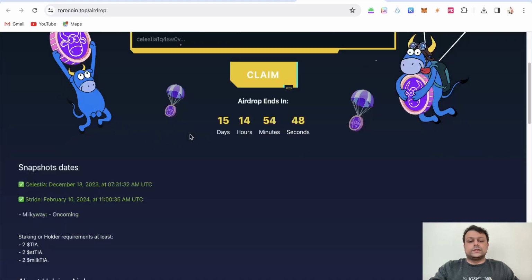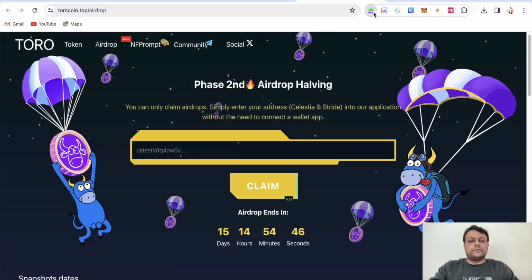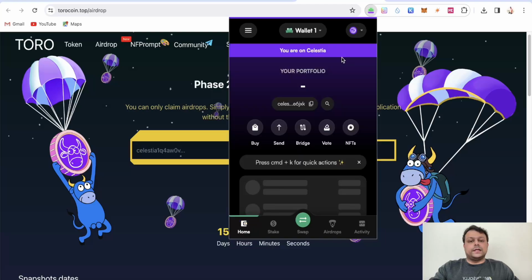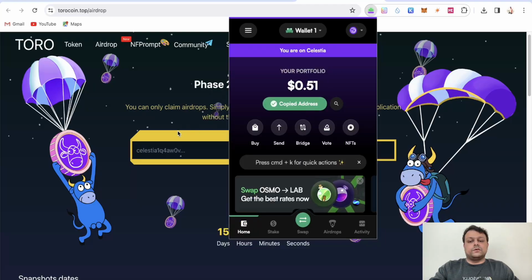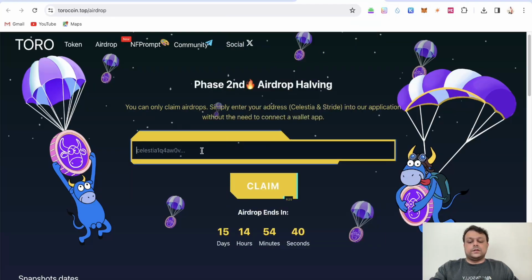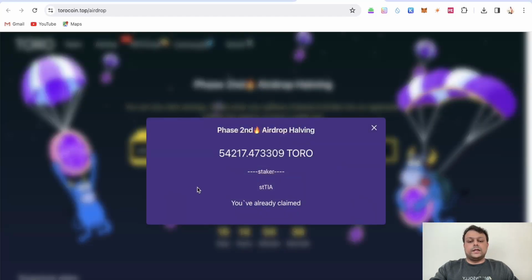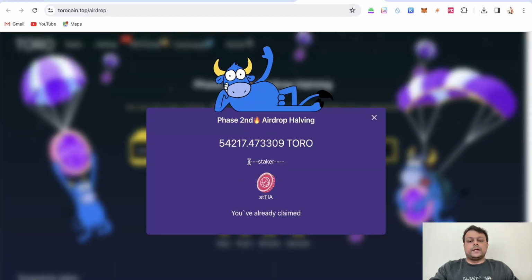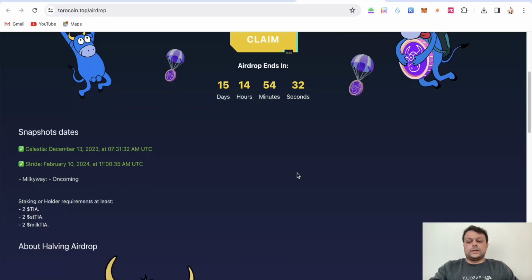And all you have to do, in order to claim this airdrop, is copy your Celestia address. I will show you the example of my Celestia or TIA wallet, and I will simply go ahead and paste it. And as you can see, I have already claimed this Toro for stTIA.